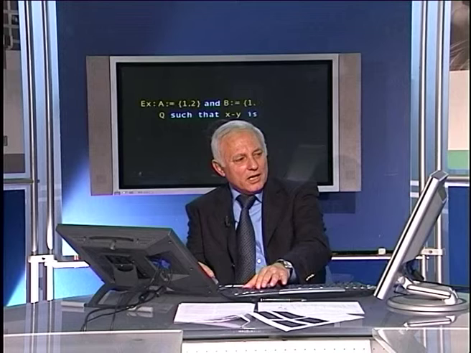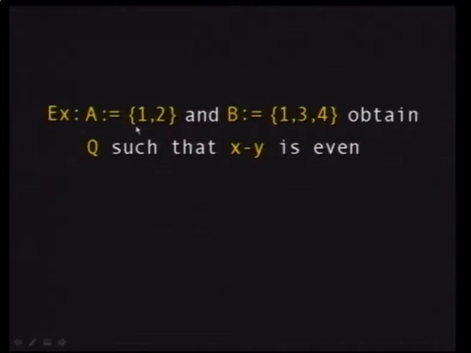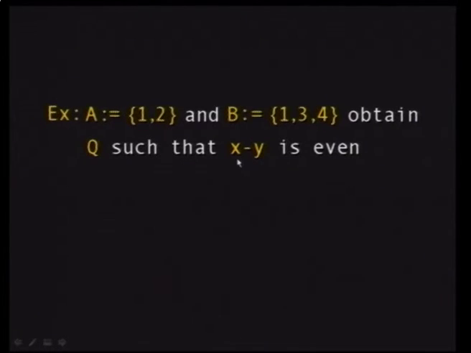Like, for example, suppose here you have a set A and a set B, and you know how to obtain the Cartesian product now, but you choose a certain subset of the Cartesian product, Q, such that X minus Y is even. So now you don't associate all X with all Y's, you choose only those that have the quality that X minus Y is even.